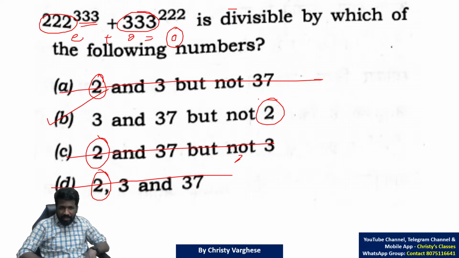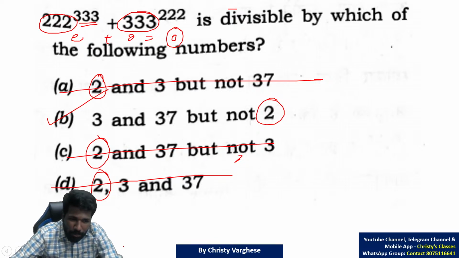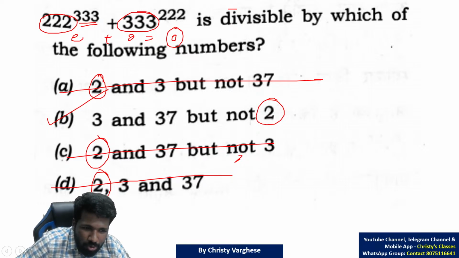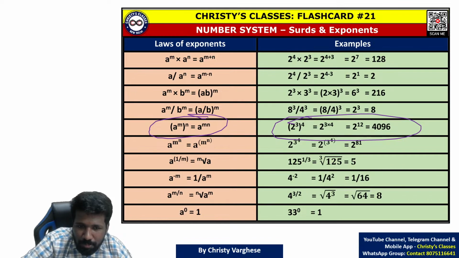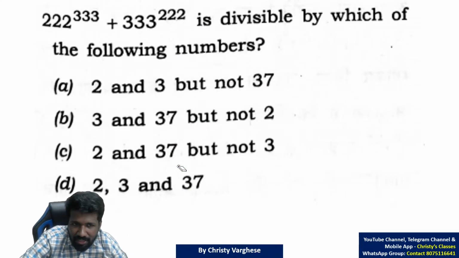That was a simple idea. Now, if the options are not that simple, what should you do? You have to do the proper arithmetic, that is, using surds and exponents. Basic surds and exponents idea, laws of exponents idea is needed.